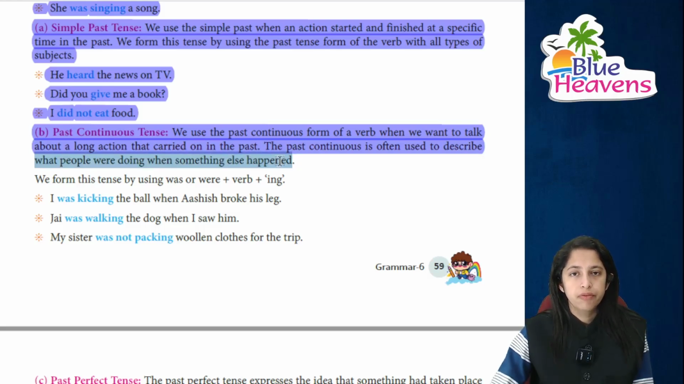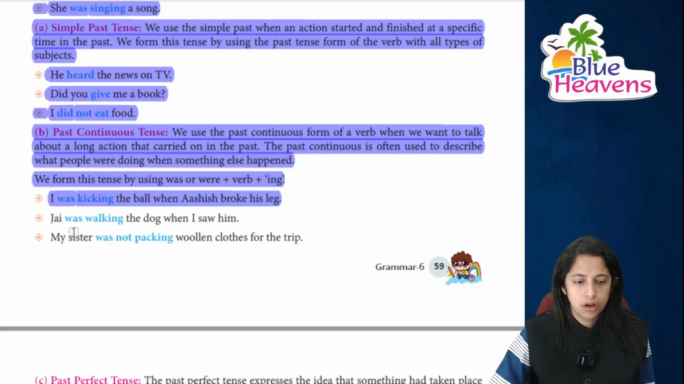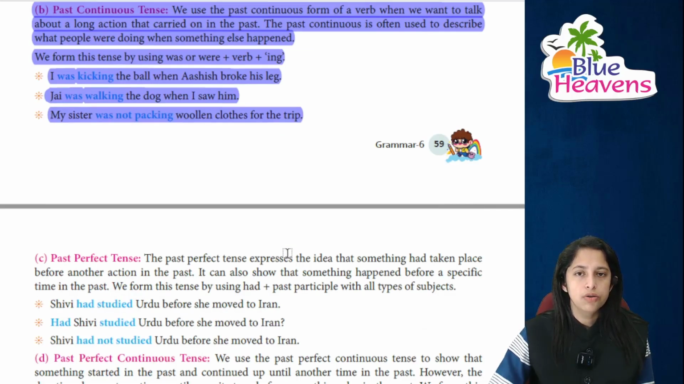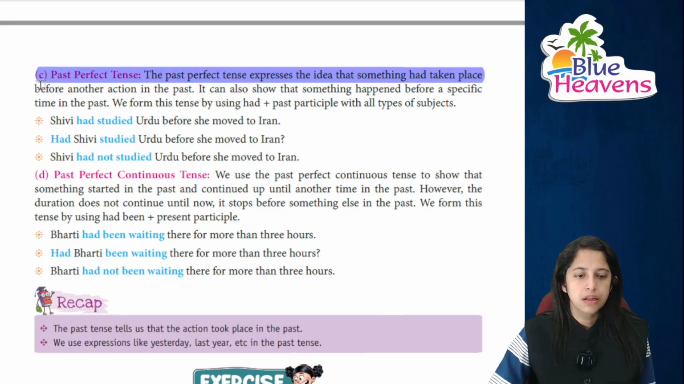जैसे we can form this, was और were लगाएंगे और साथ में ing. I was kicking the ball when आशीष ने अपनी पैर पे चोट लगा ली. Jay was walking the dog when I saw him. जब मैंने उन्हें देखा. My sister was not packing the woolen clothes for the trip के लिए नहीं ले जा रही थी. Next is past perfect. Past perfect expresses the idea that something had taken place in the past before an action which has taken place in the past.